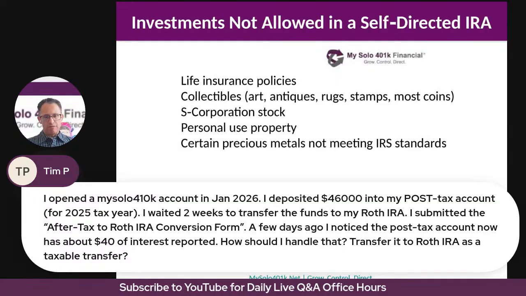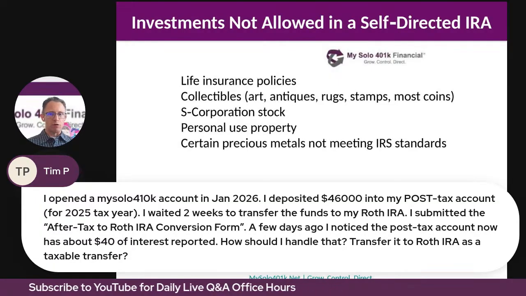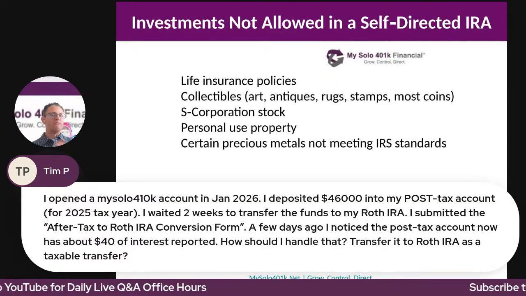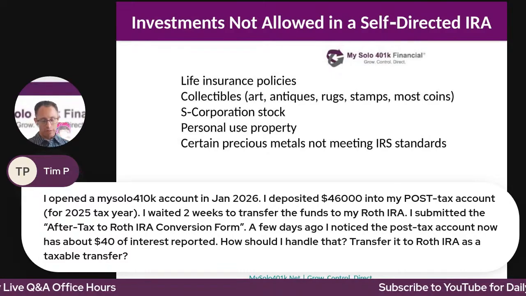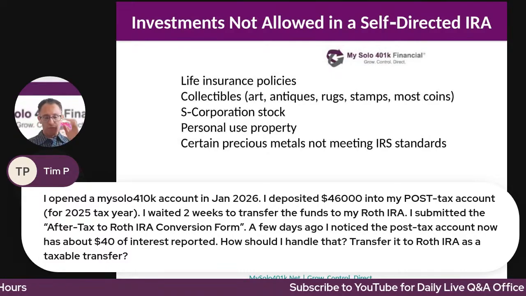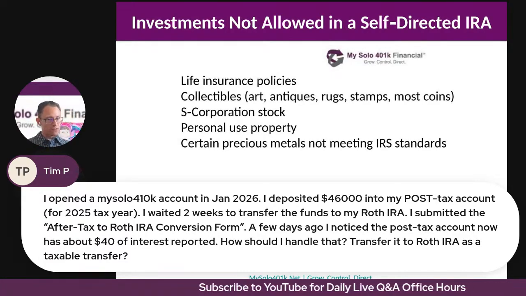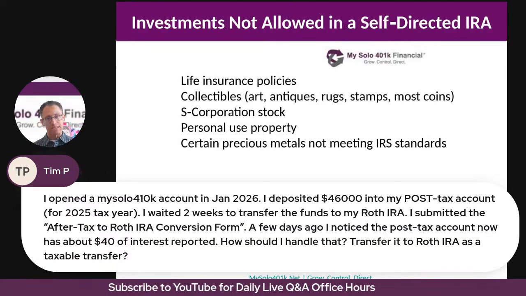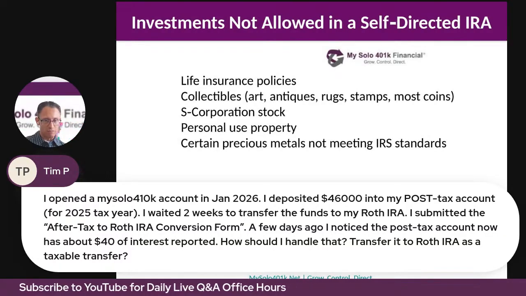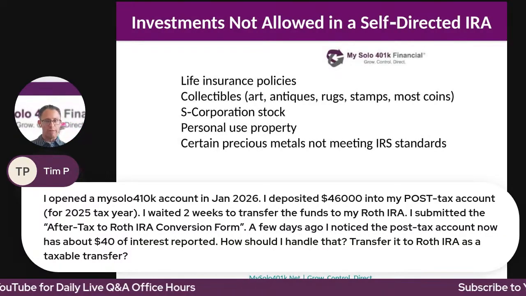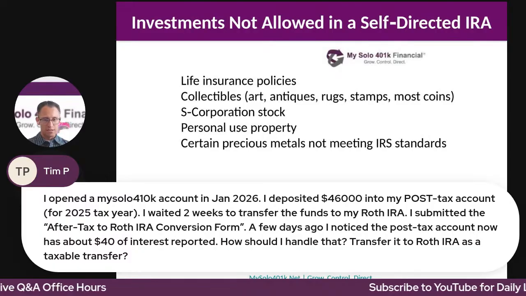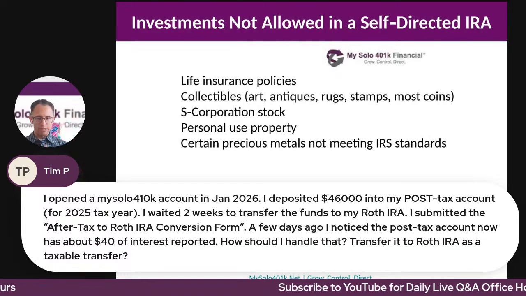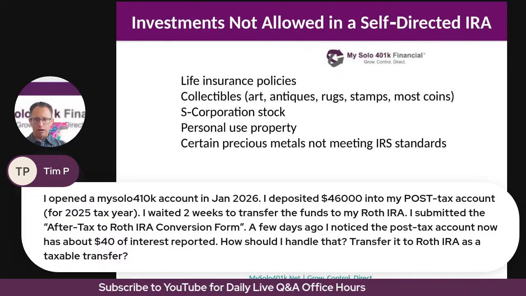So you need to clarify whether you deposited it to the Roth solo 401k or the voluntary after-tax solo 401k, because the solo 401k plan allows for both Roth solo 401k contributions and voluntary after-tax solo 401k contributions, which are both made with after-tax funds. So you need to clarify that point there. I waited 2 weeks to transfer funds to my Roth IRA.